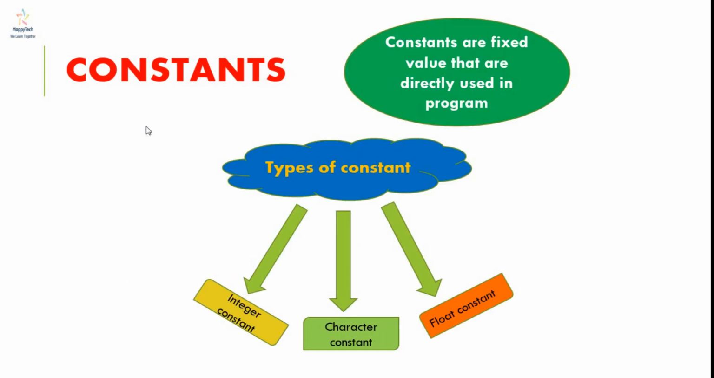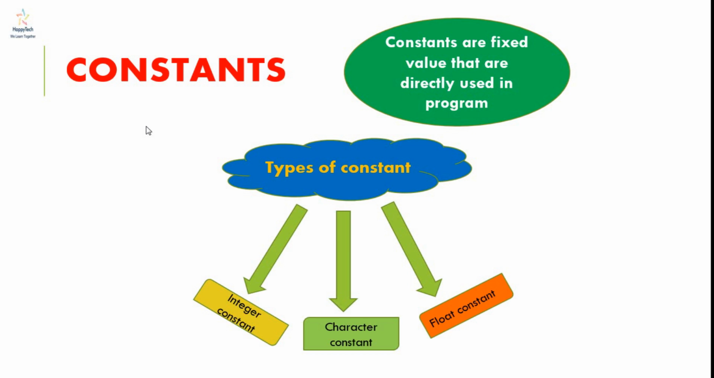Our next type of token is constant. Constants are fixed values which are directly used in a program. The main thing is that they cannot change during the whole program. Their value stays constant in a program. There are three types of constant. First is integer constant, second is character constant, and third is float constant.